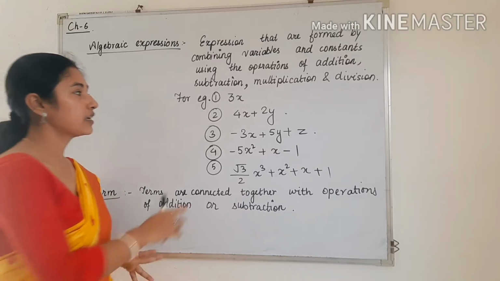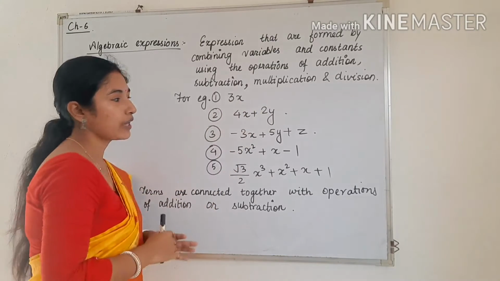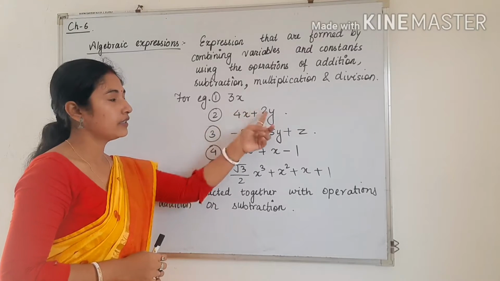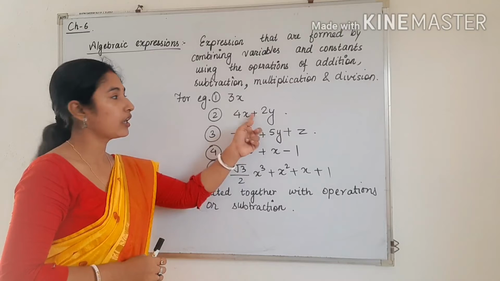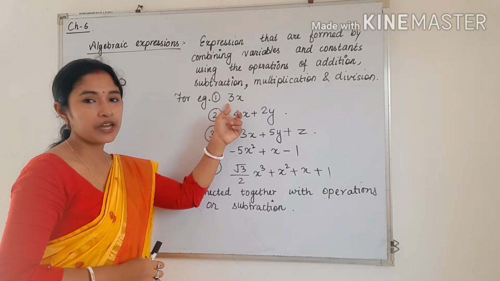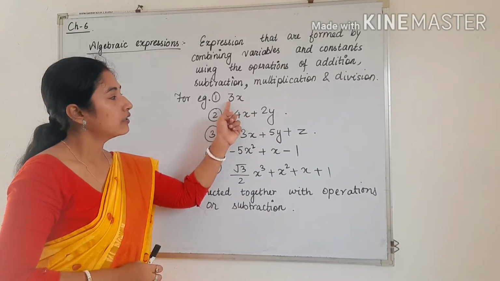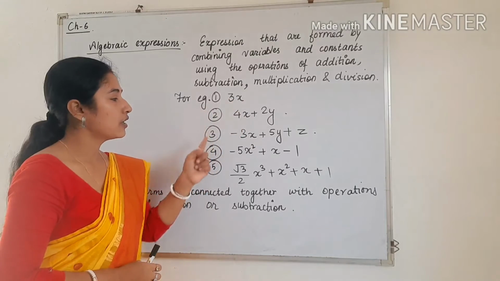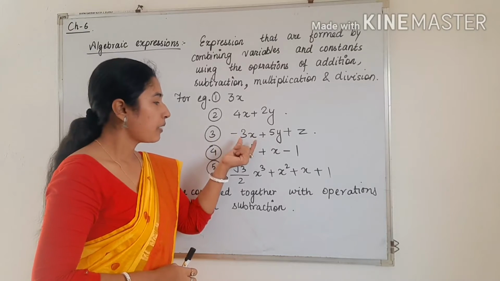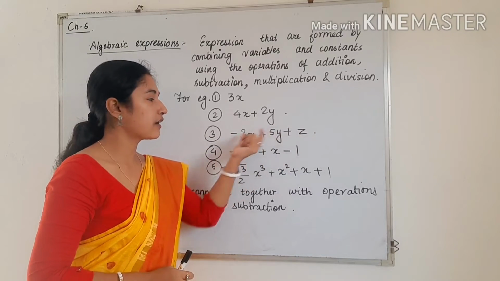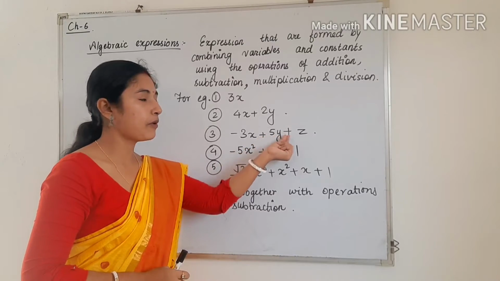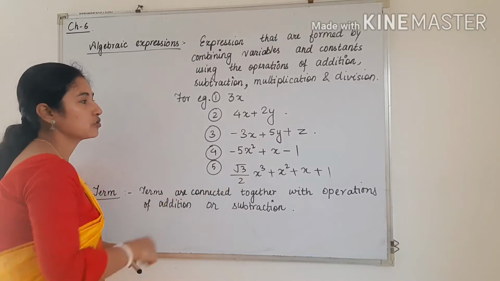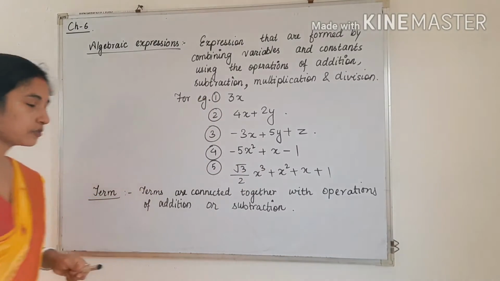Some examples are, see, 3x, 4x plus 2y. Here 4x and 2y are combined with the help of addition. Here 3 and x are combined with the help of multiplication. Between 3 and x, what is the operation here? It is multiplication. Similarly, in number 3, -3x, 5y and z are connected with the help of operations. So these are some examples of algebraic expressions.